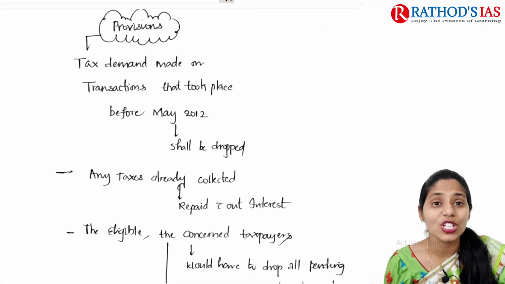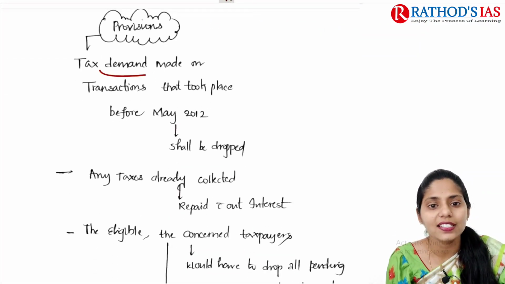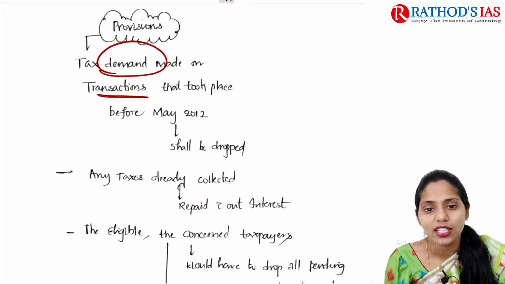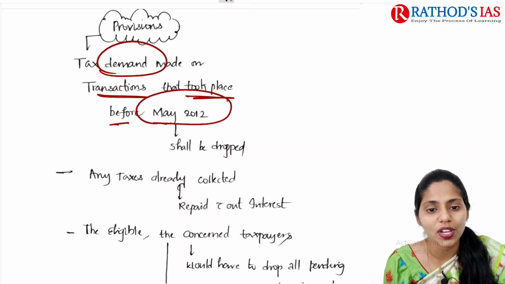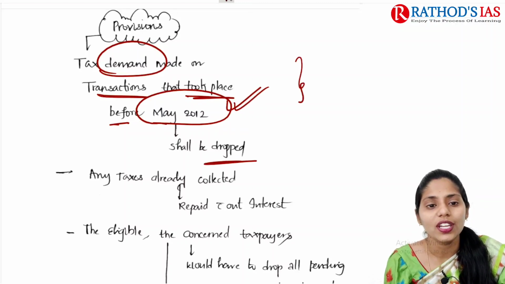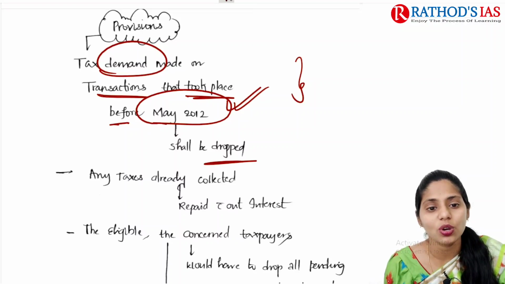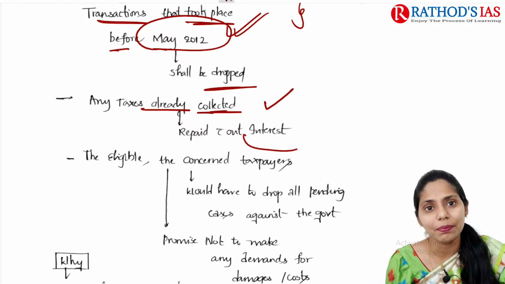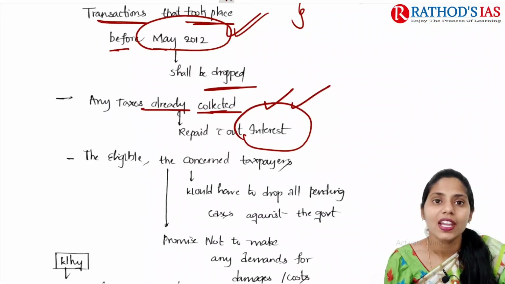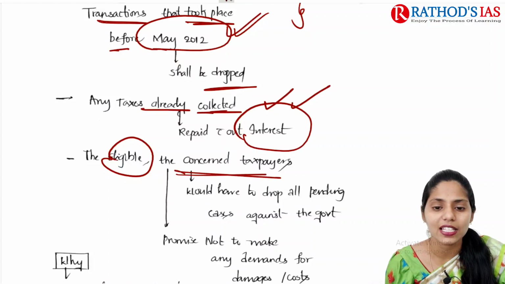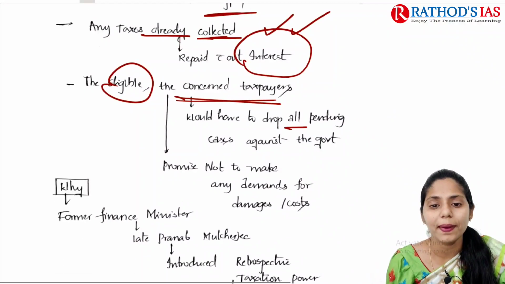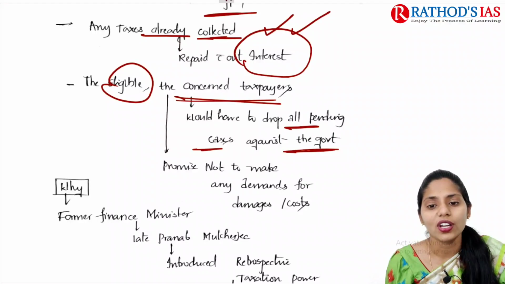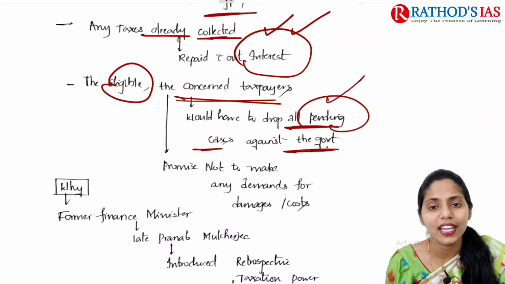If you are talking about the provisions of this bill, it mainly says that tax demand made on transactions that took place before May 2012 shall be dropped. Okay, so the tax demands which were made before May 2012 will be dropped, removed. And next, any taxes already collected by the government will be repaid, but there will be no interest on that. And next, the eligible and concerned taxpayers would have to drop all pending cases against the government.